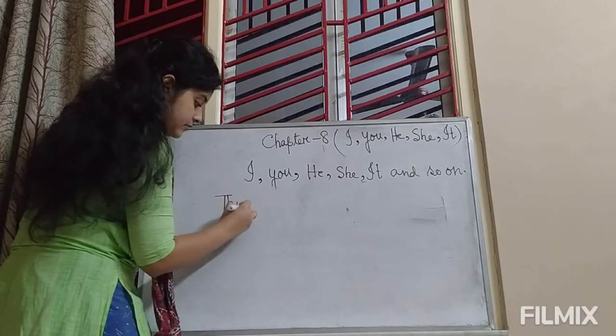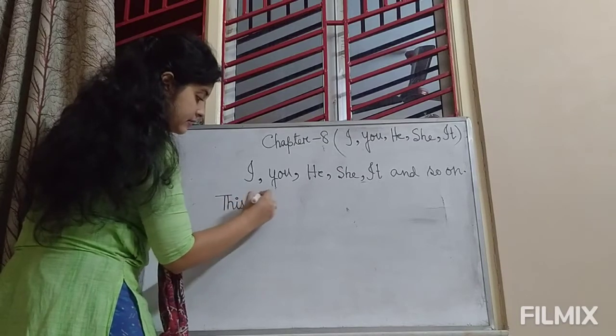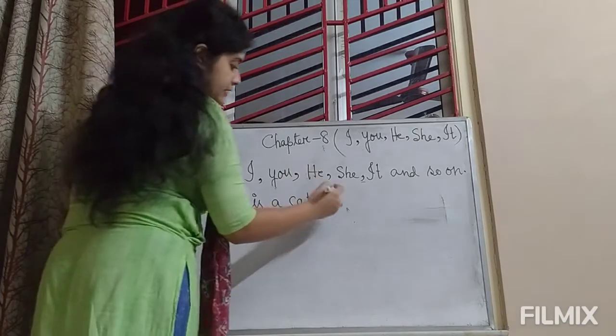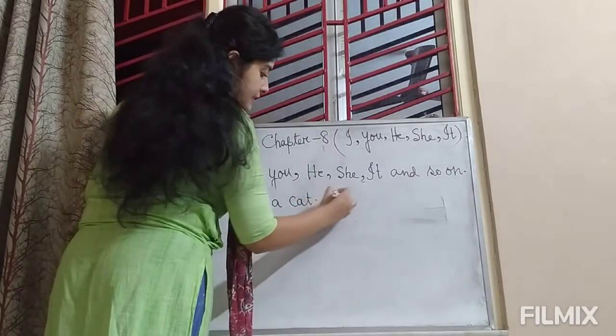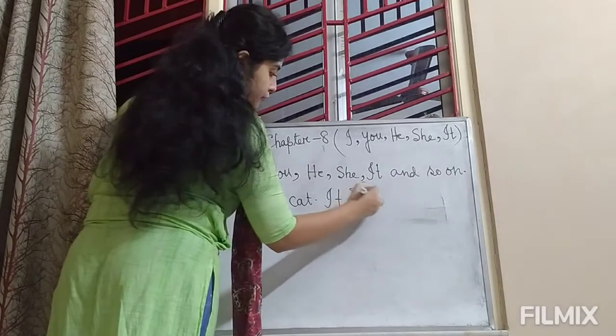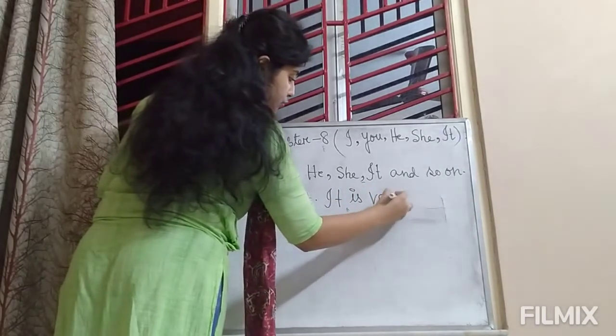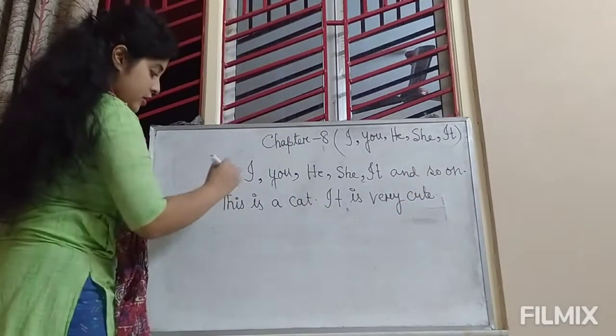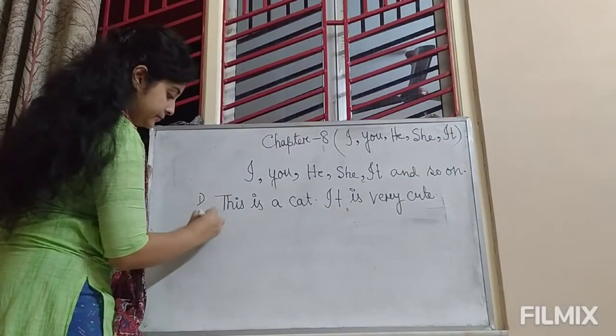This is a cat, and next I will say it is very cute. Okay, fine. Now look at the second example.